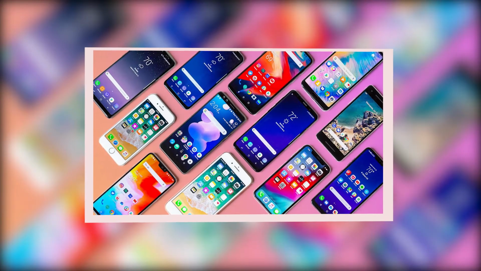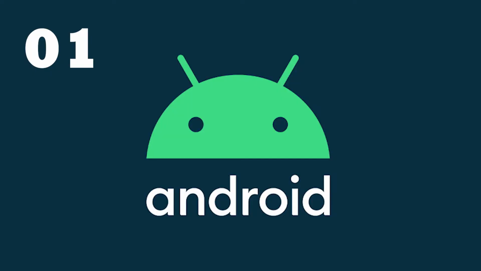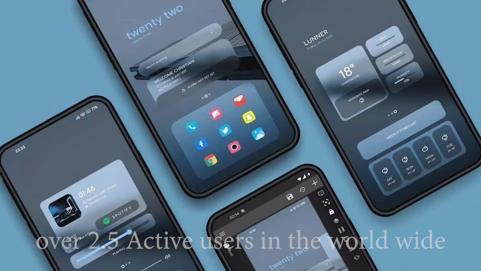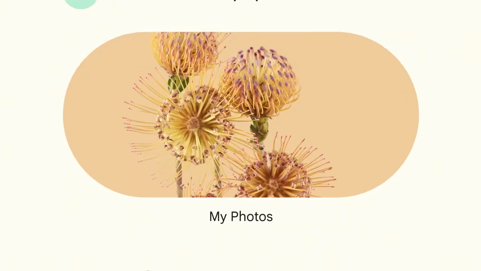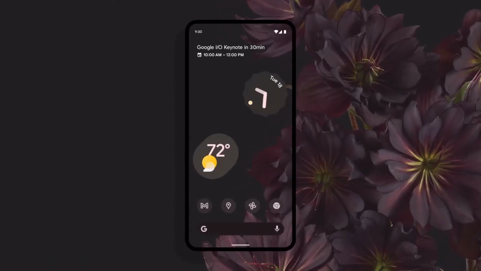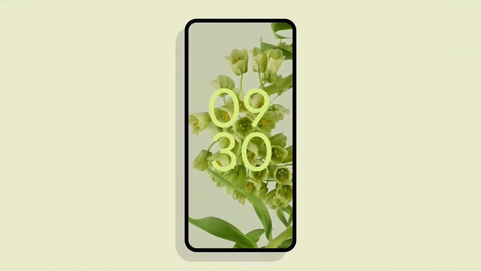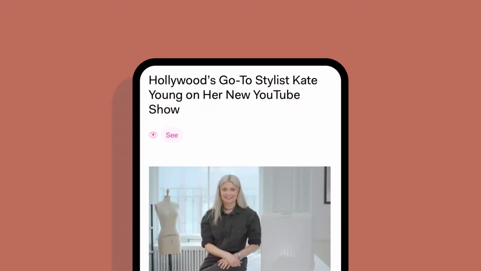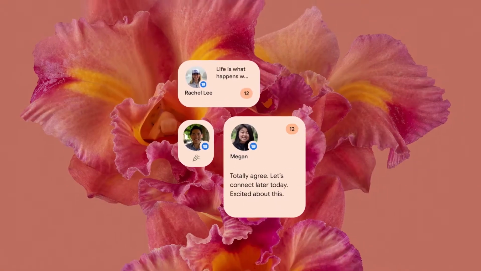Today, we are going to look at the most popular mobile OS in the world. Number 1. Android. Android is the most popular operating system in the world, with over 2.5 billion active users spanning over 190 countries. It is a mobile operating system based on a modified version of the Linux kernel and other open-source software, designed primarily for touchscreen mobile devices such as smartphones and tablets. Android is developed by a consortium of developers known as the Open Handset Alliance and commercially sponsored by Google.